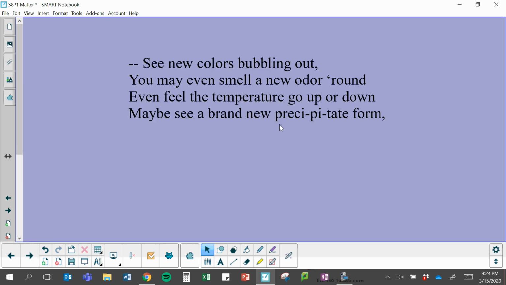So this is also in our song again. So it says, see new colors bubbling out. You may even smell a new odor around. Even feel the temperature go up or down. Maybe see a brand new precipitate form.